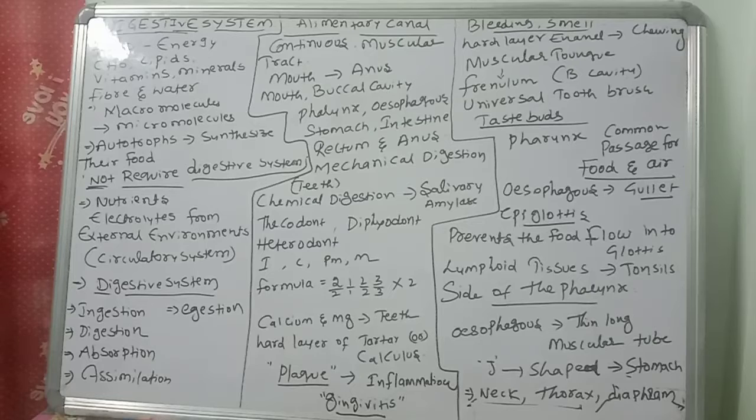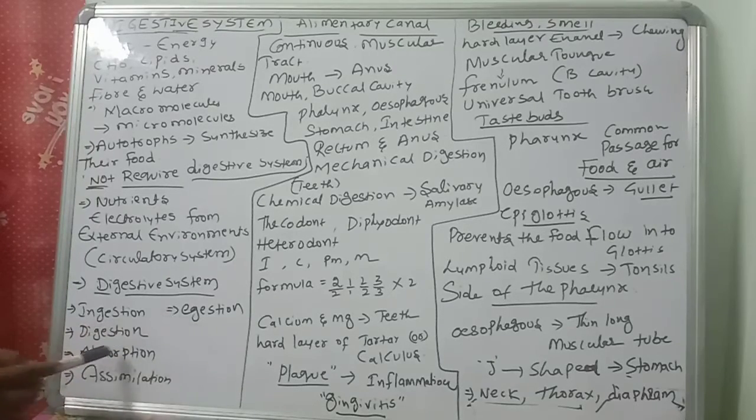Okay, food entered. What will happen? Complex food you are eating, right? That should be converted into simple. So conversion of complex to simple is called digestion. So ingestion, digestion. Later, the digested food will be absorbed. That is called absorption. Then assimilation.